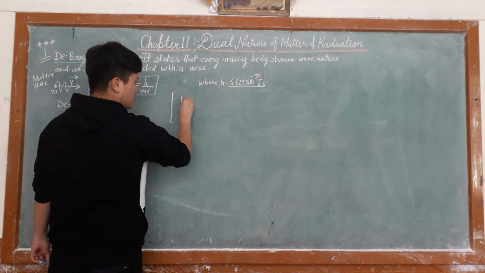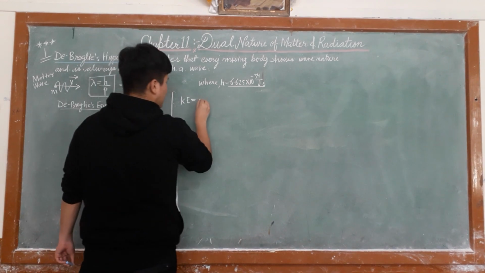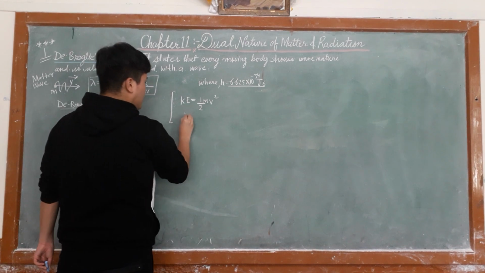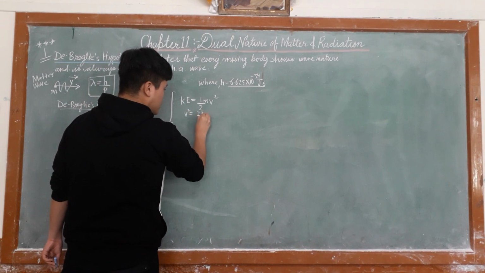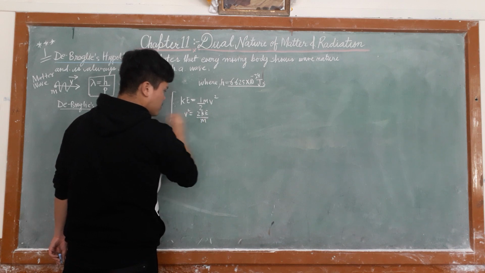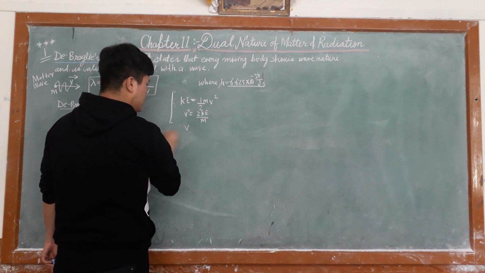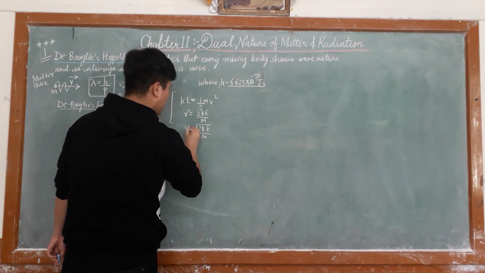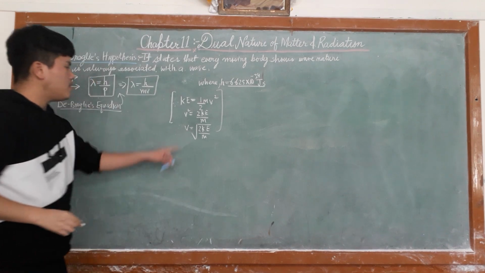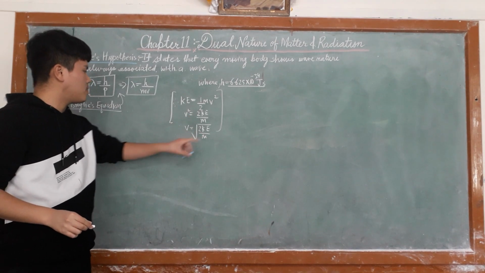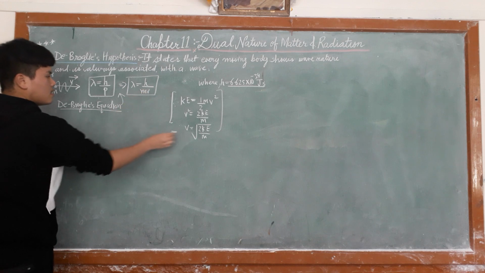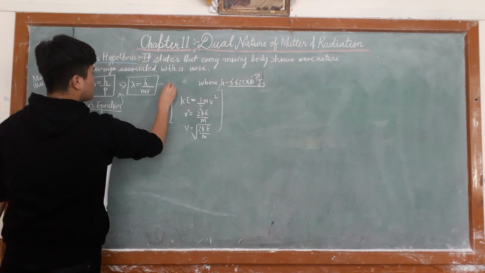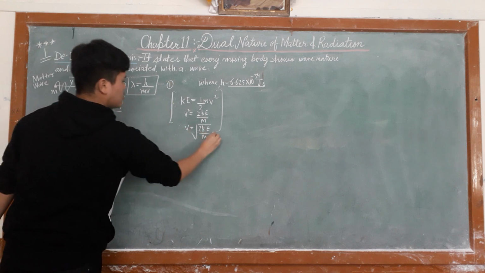Kinetic energy of any body is equal to half mv square. Therefore v square is 2 kinetic energy upon m, so v is equal to under root 2 KE upon m. Now substitute the value of v in this equation. Suppose this is equation number 1 and this is equation number 2.